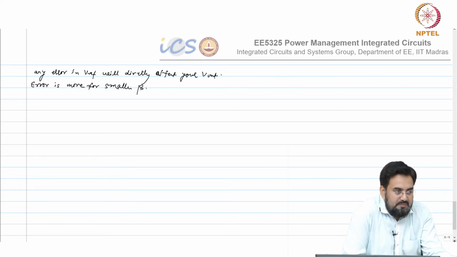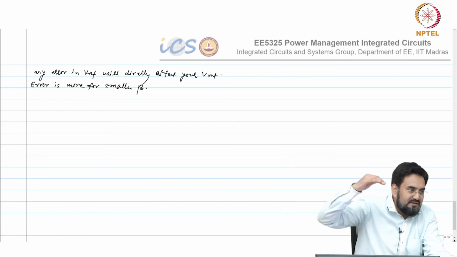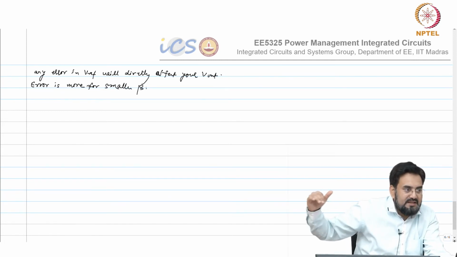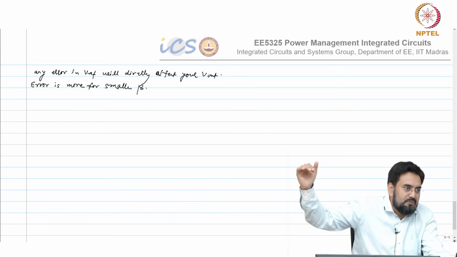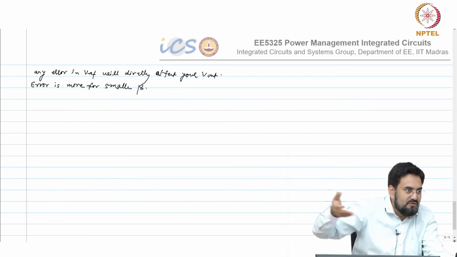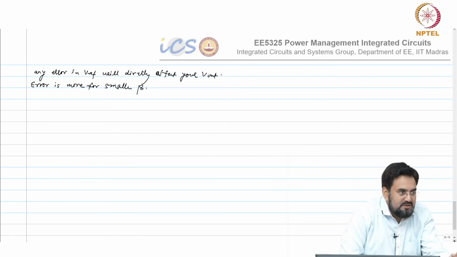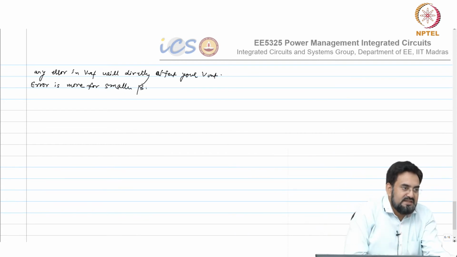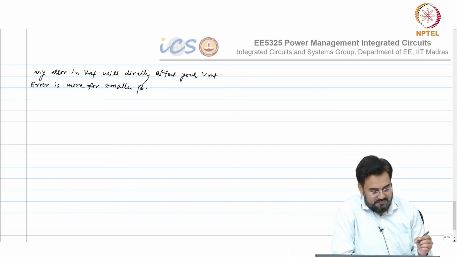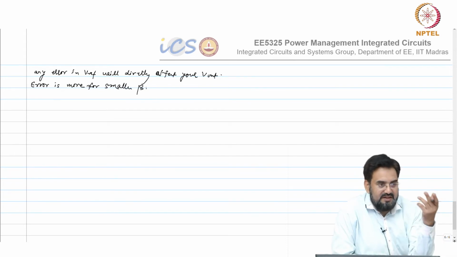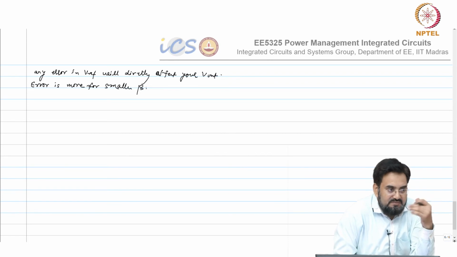If you have a 1% error in the VREF, that means you have a 1% error in your feedback voltage, and when you look at the output, that is amplified by your 1 over beta factor. So if it is a 2, then it will become 2% error in the output. That is why having a smaller VREF is not very good in terms of error.